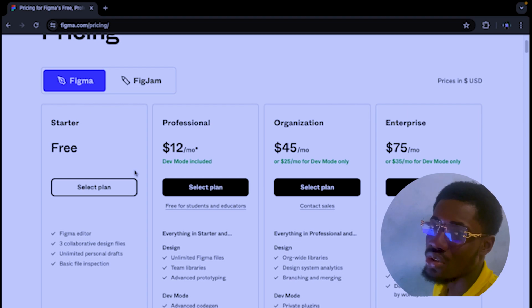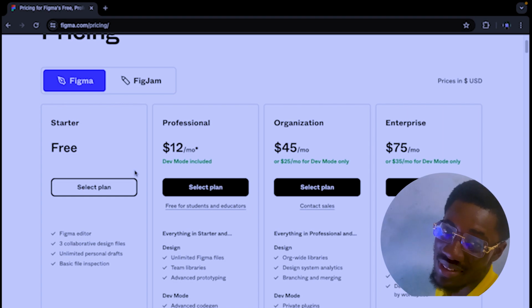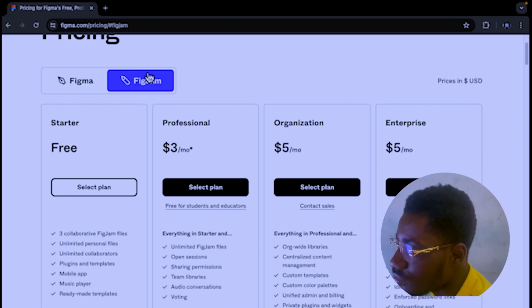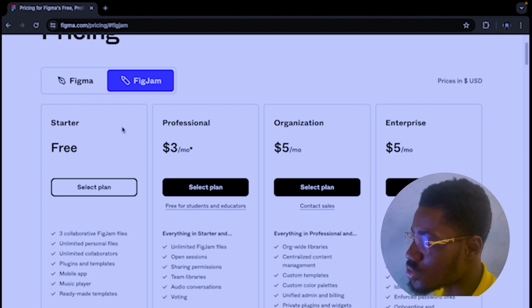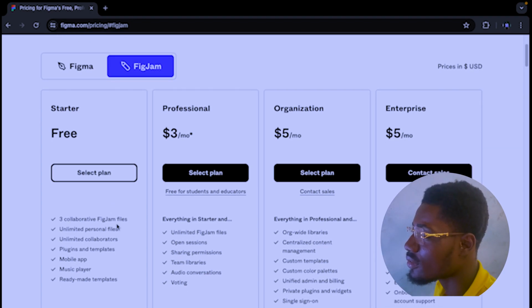So if you want to go in to develop what you have already done, you have to pay $12 every month. That's the latest update they've done, right? There's also FigJam, and I just wanted to show you how FigJam is. And with this too, you get a mobile app.